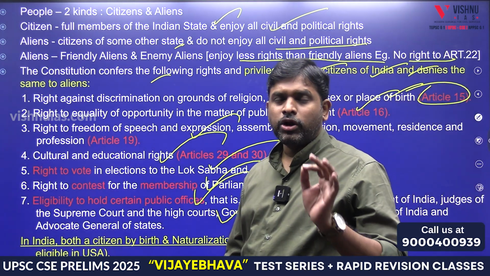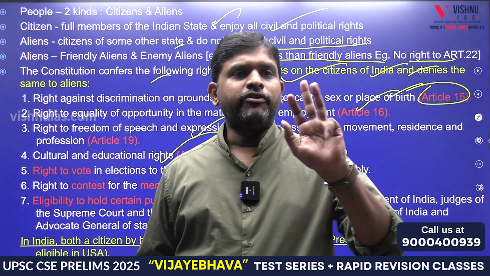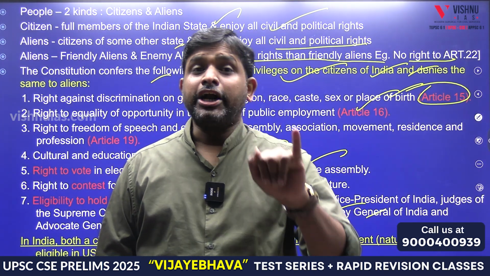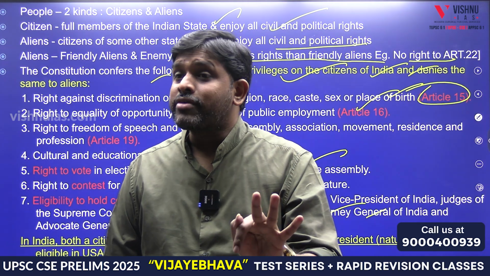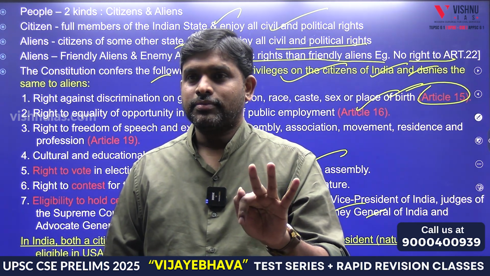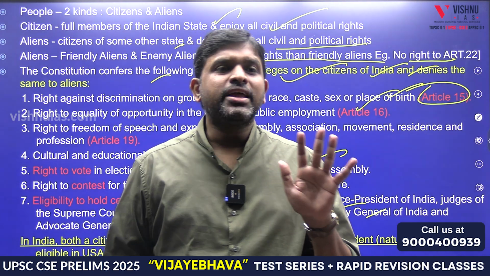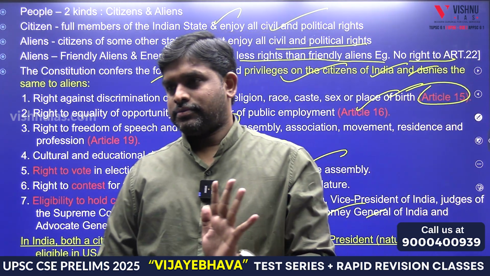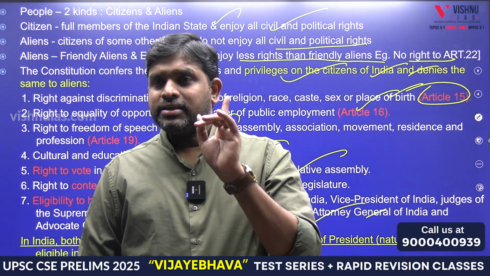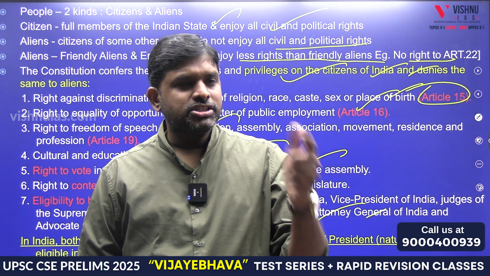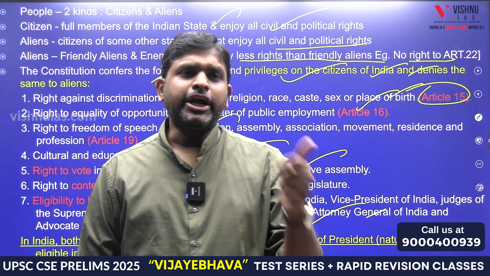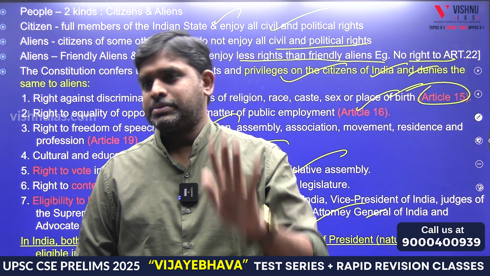So how many are there only for the citizens? 15, 16, 19, 29, 30. Right to vote, right to contest, right to government jobs also. So how many are denied for foreigners? Eight. How many are denied? Eight. What are those? 15, 16, 19, 29, 30, right to vote, right to contest, right to government jobs.